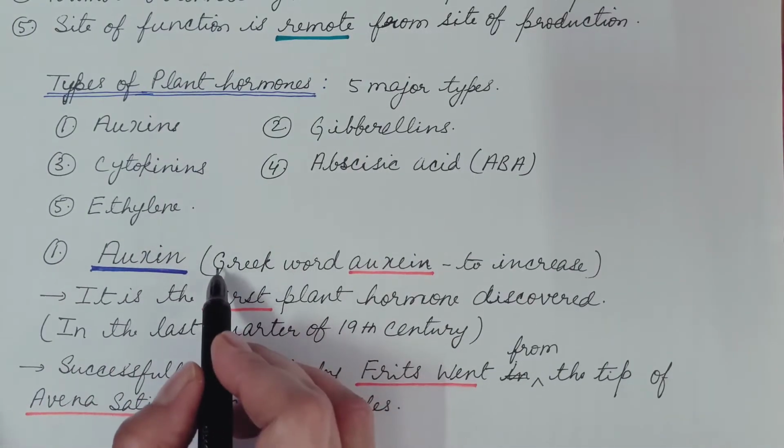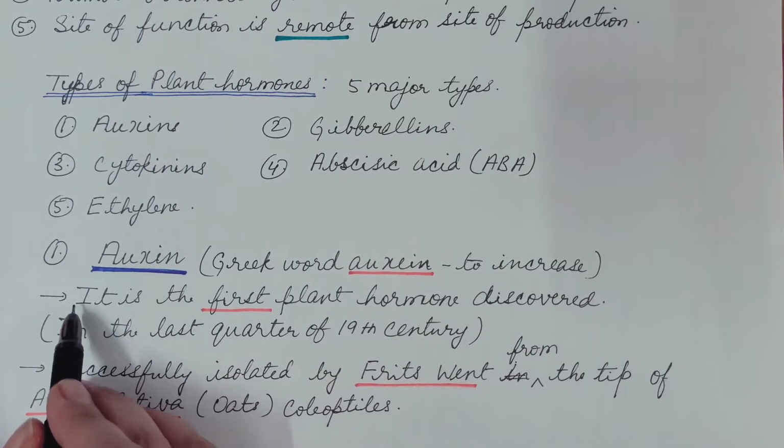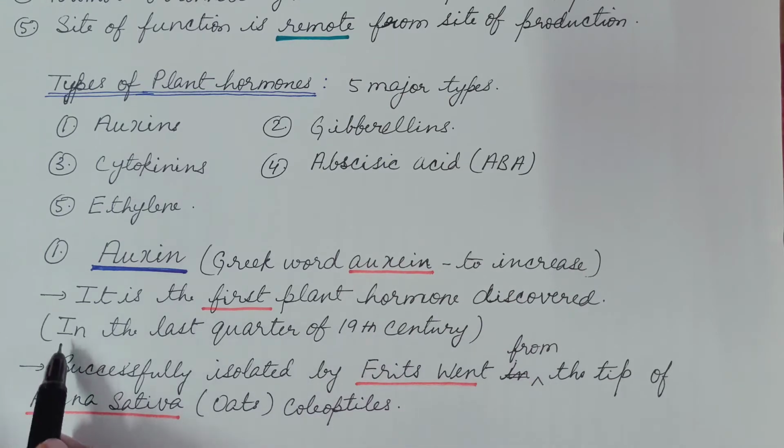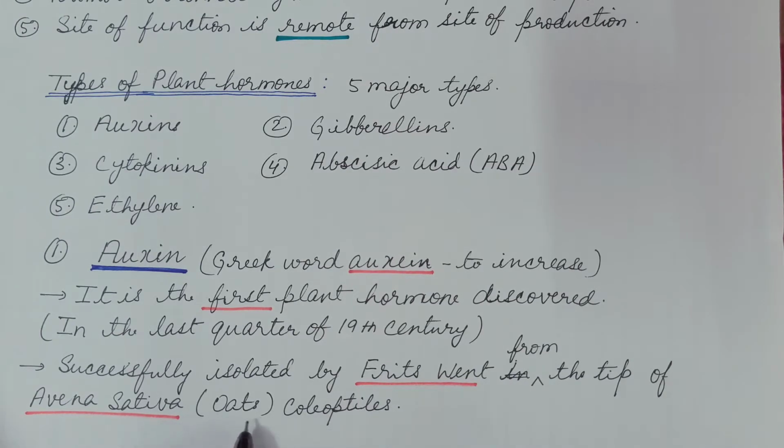Auxin. The name is given from the Greek word auxein, which means to increase. It is the first plant hormone that was discovered. It was discovered in the last quarter of the 19th century and it was successfully isolated by Fritz Went from the tip of Avena sativa coleoptiles, which is oats.